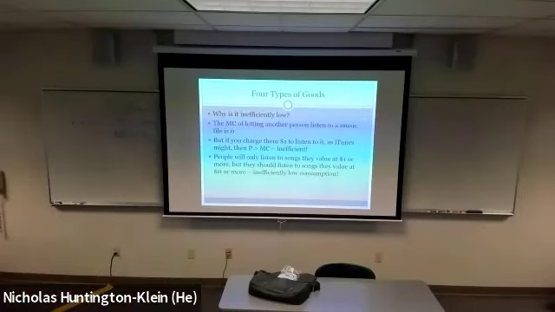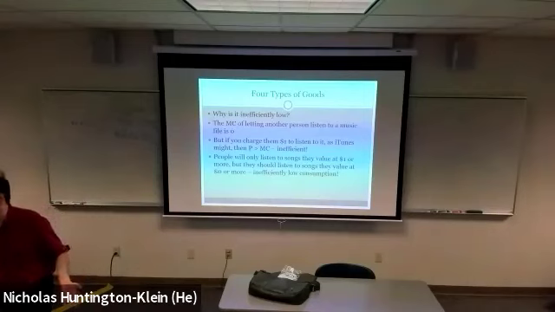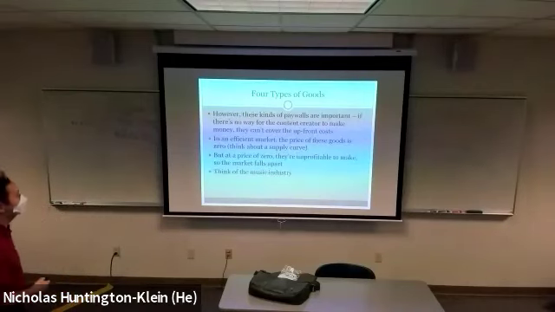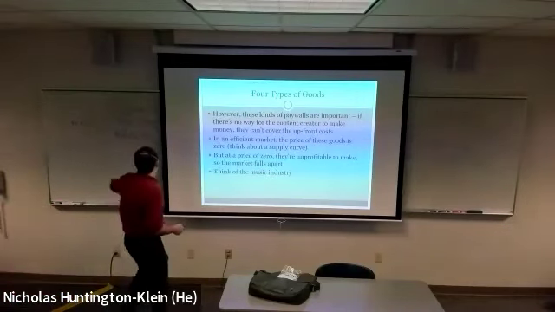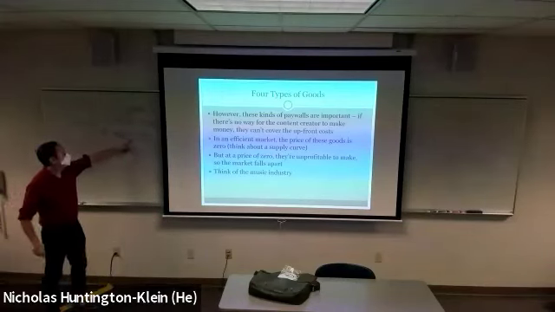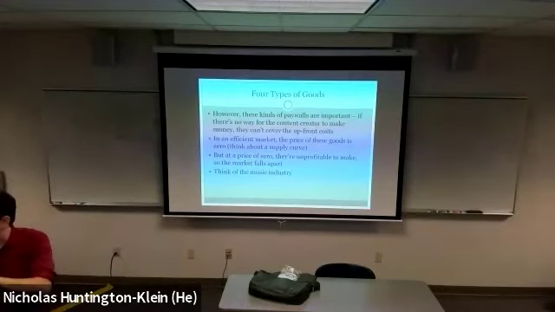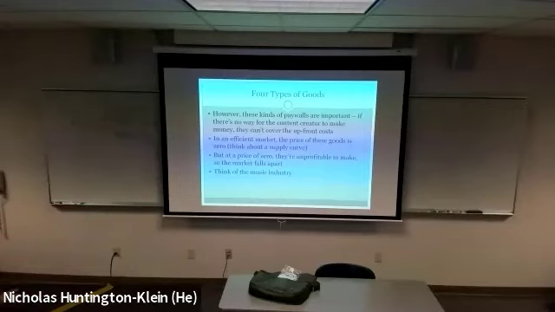Now, there is a partial fix for this in the case of artificially scarce goods, and it's one that we're all very familiar with because it works really well, and so it's been implemented in a lot of cases, and that is the club system. I mentioned these are called club goods. They're artificially scarce because they're not really scarce, but we can charge you to make them scarce, right? They're also club goods because they are most efficiently provided, not completely efficiently, but close, in a club system.